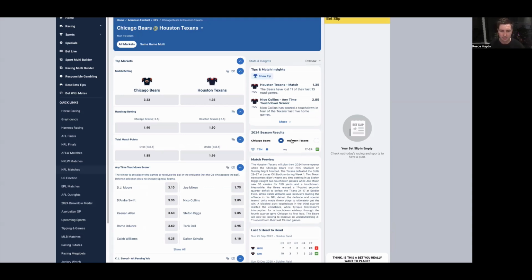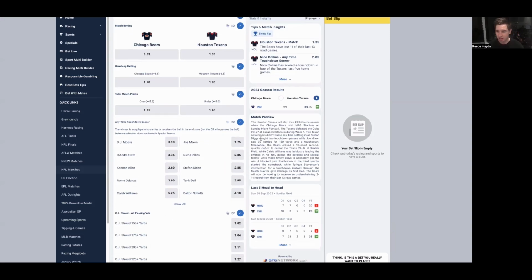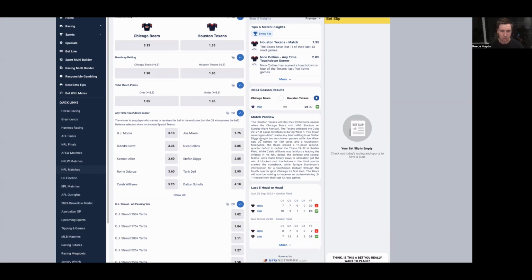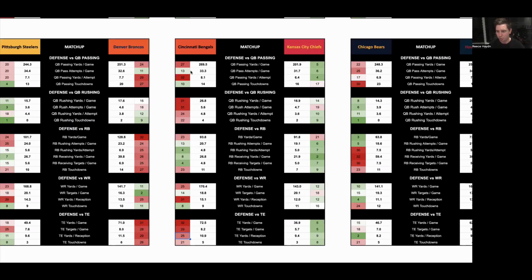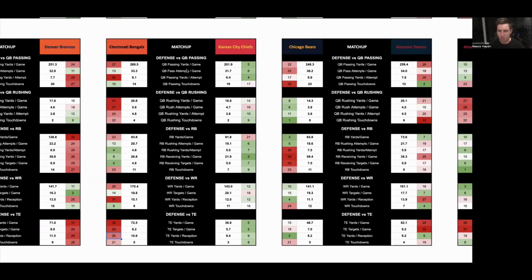Chicago's offense still kind of has a lot of issues and is still kind of working things out. They don't really play that well on the road either. And Houston, coming off a road win against Indianapolis, now back at home, should be winning and are a good enough team to win this game. They should get the job done. From a prop perspective, I do like a touchdown scorer in this game.